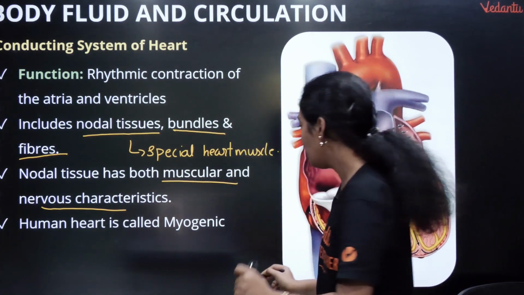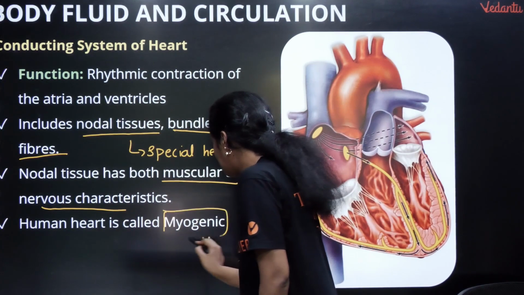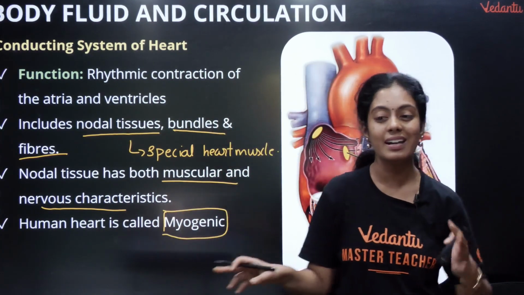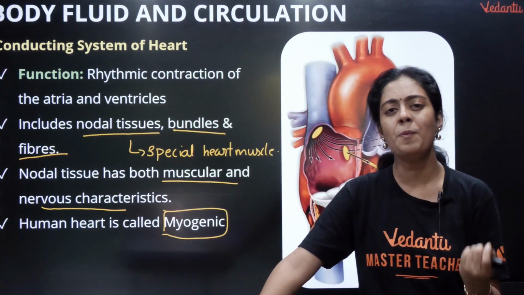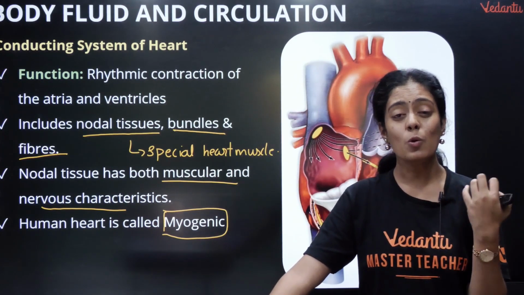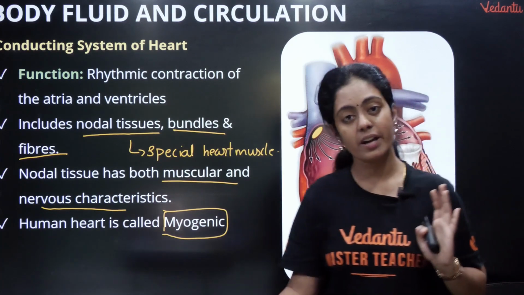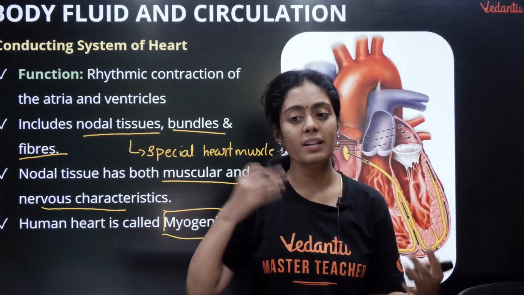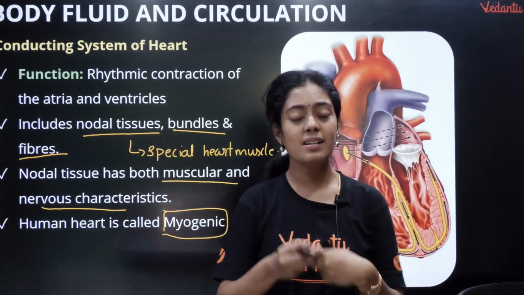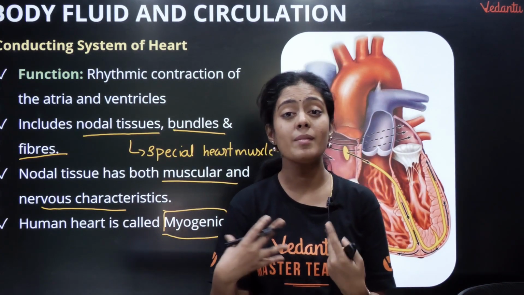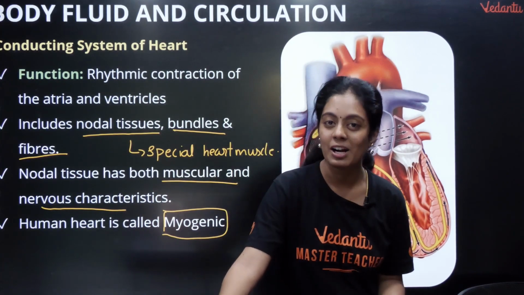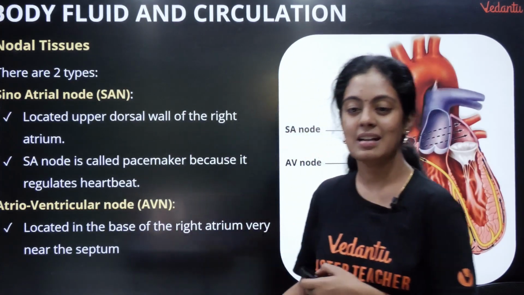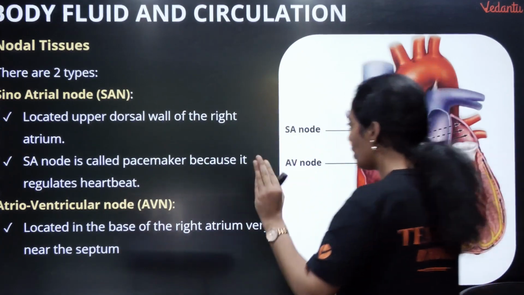That is why we call the human heart myogenic. The cardiac muscle illati heart function agadu. Okay, and that cardiac muscle is super strong, super active, that it doesn't get tired from the time it is born till the time we die. Okay, there is no fatigue at all. We call them non-fatigue muscle. When does fatigue arise? When you don't take care of your heart well. Yes or no? Yes.